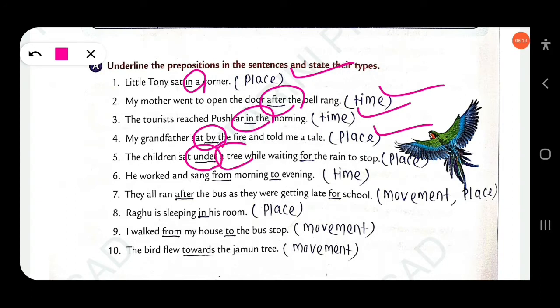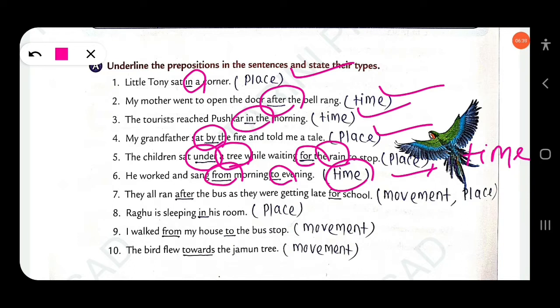For the rain, for is used for time, a preposition of time. Next, he worked and sang from morning to evening. Here from to indicates the duration of time, a preposition of time.